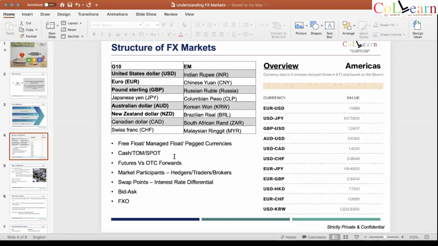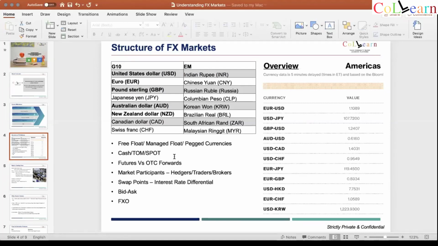Next, this is more in reference to the OTC market. What are the main participants in the OTC market? One is hedgers. Hedgers are people like corporates who do exports, imports, who generally have a currency risk. So that is what a hedger is. A trader is someone who's making a price. He's generally representing a bank or a financial institution who's running a risk, who's taking a position. And a broker is the intermediary which connects all the traders, because not all the traders speak to each other. And the brokers have a wider access to the market than the trader of a particular bank at times. So brokers are the connecting people, basically.